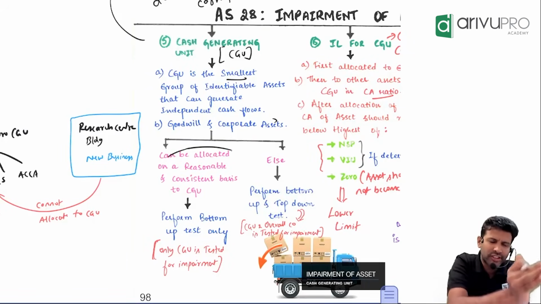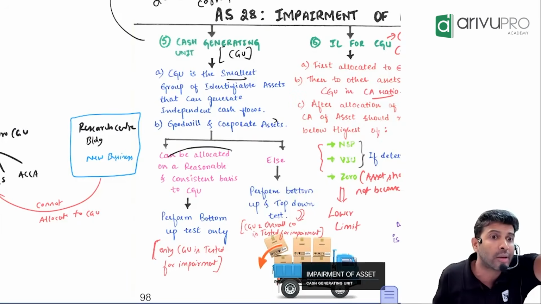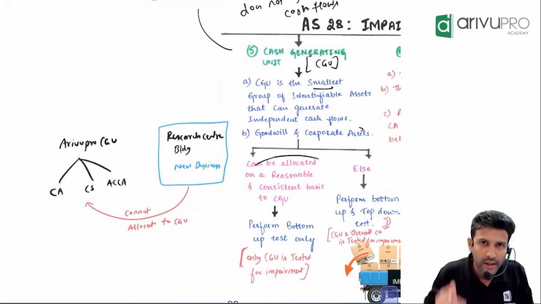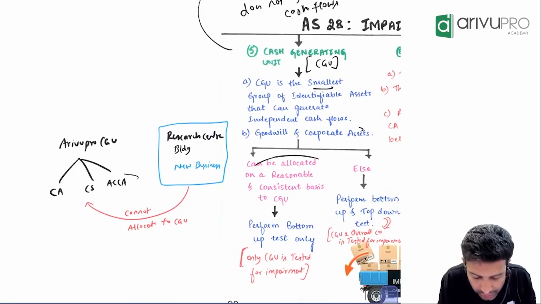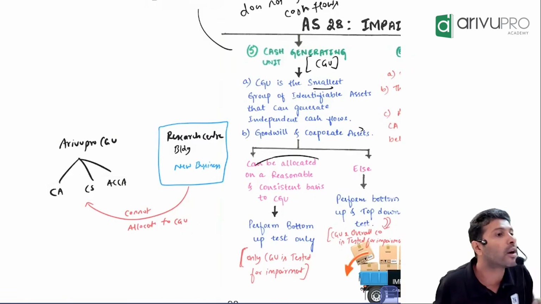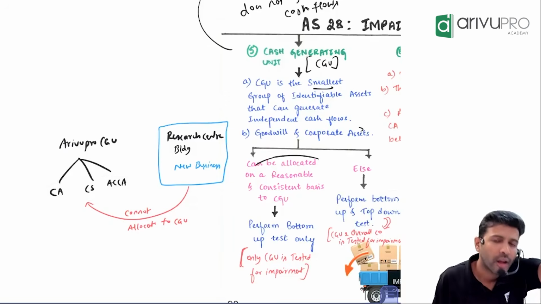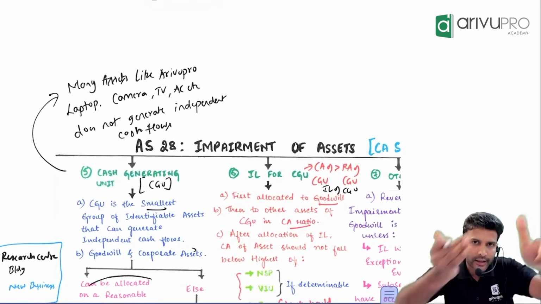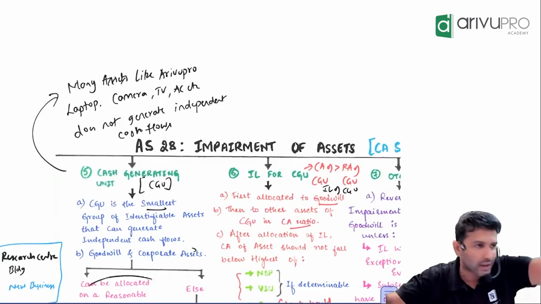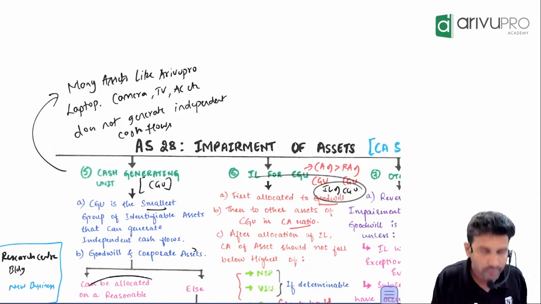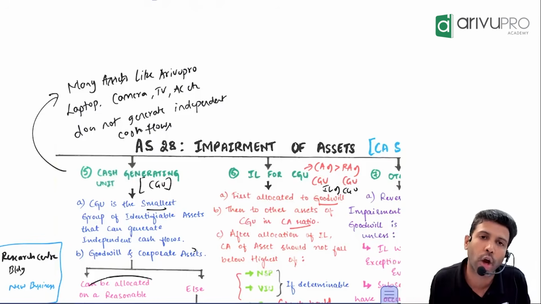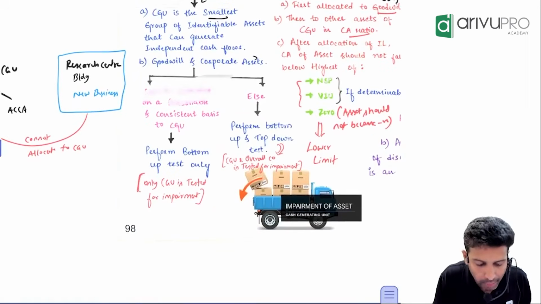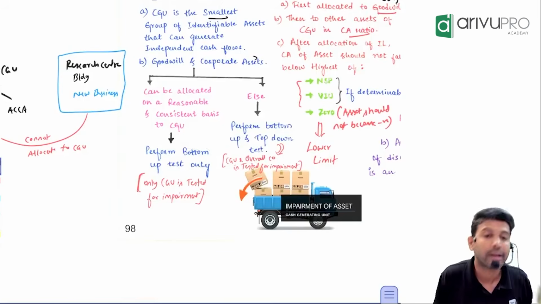Going back to the same example, goodwill is allocable. So how many CGUs do I have? Three. If goodwill is allocable, I will allocate the goodwill amount to the 3 CGUs, in the carrying amount ratio. After that, I will do the impairment check of the CGU. I take the carrying amount of the CGU and compare it with the recoverable amount of the CGU. That way I find out whether this group has suffered an impairment loss or not. That test is what we call the bottom up test.